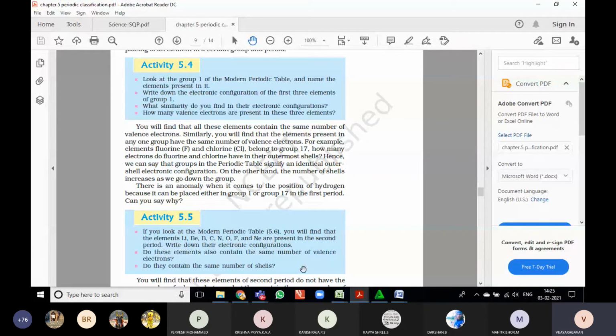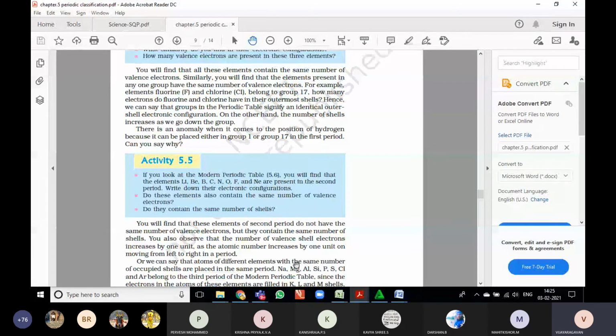You find that these elements of the second period do not have the same number of valence electrons, but they contain the same number of shells. You also observe that the number of valence electrons increases by 1 unit as the atomic number increases by 1 unit, moving from left to right in the period. First of all, in the group, all the elements have the same valence electrons. In the case of periods, when you move from left to right, they have the same number of shells, 2 shells, 3 shells.